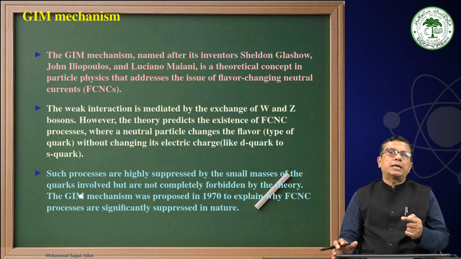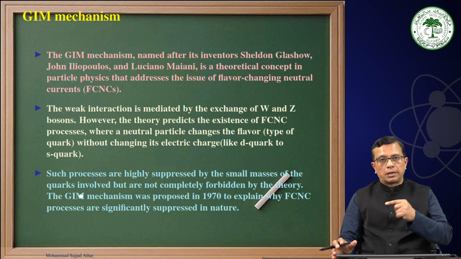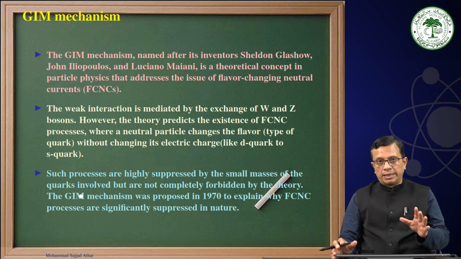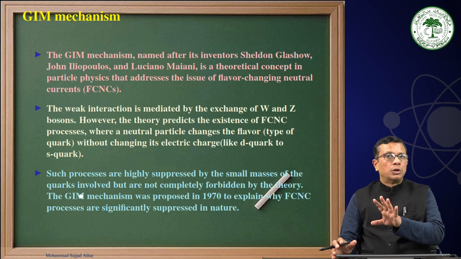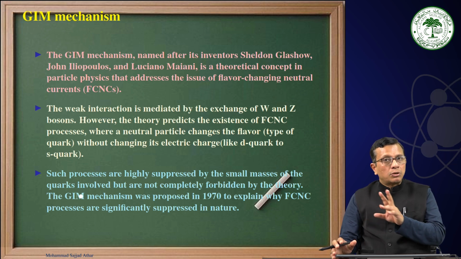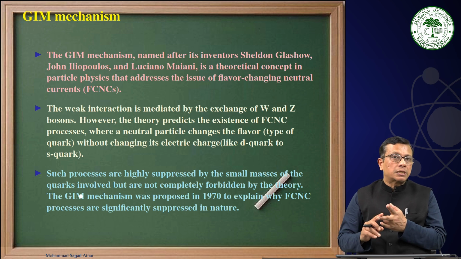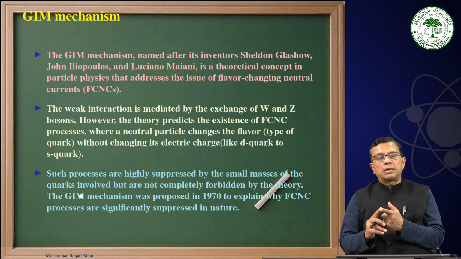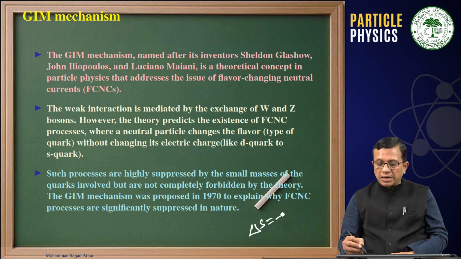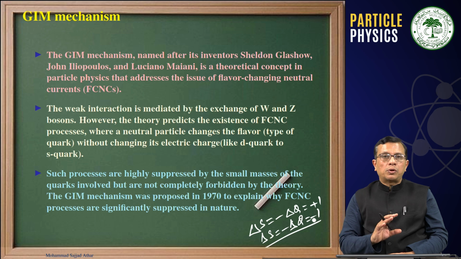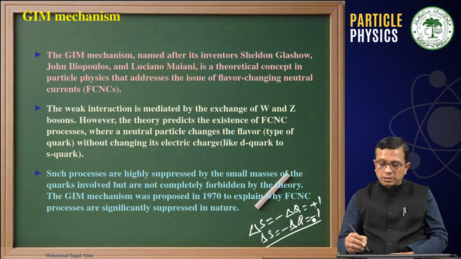Remember the other concept that I gave to you in the second last lecture, the delta S delta Q rule. I told you that if delta S and delta Q are not of the same sign, that is, the change in strangeness is not of the same sign as the change of charge, if delta S is minus and delta Q is plus 1, or delta S is plus and delta Q is minus 1, such processes are forbidden processes.